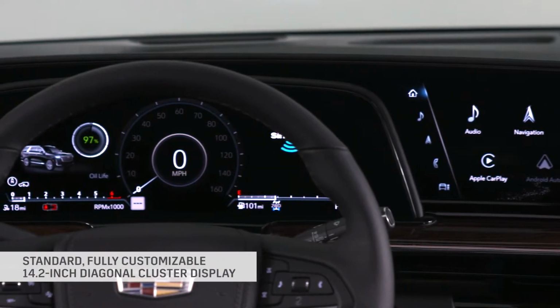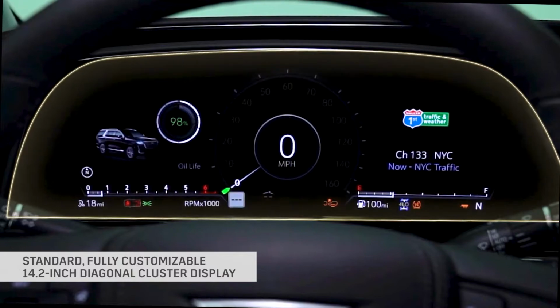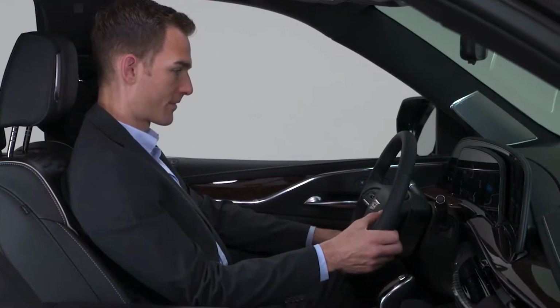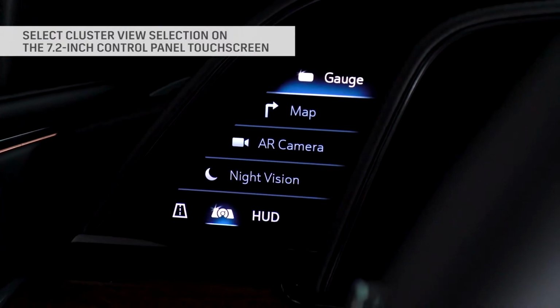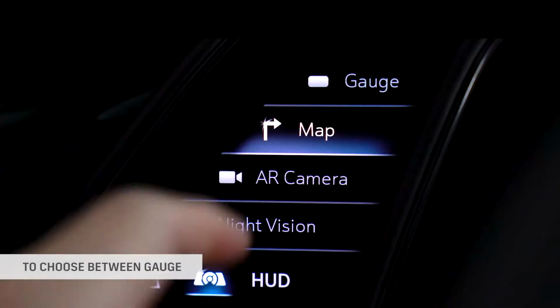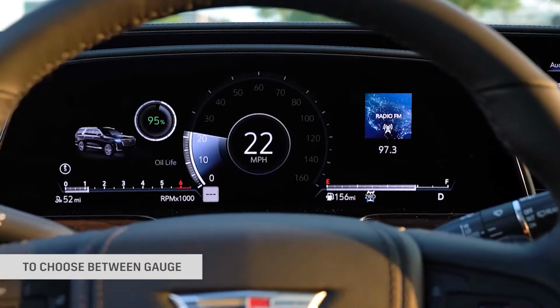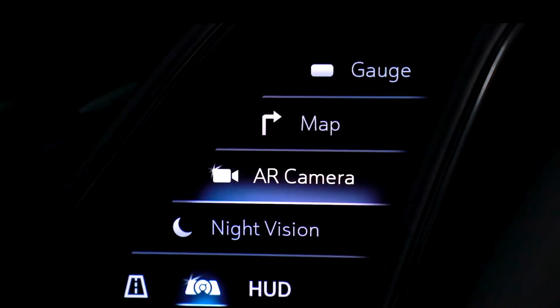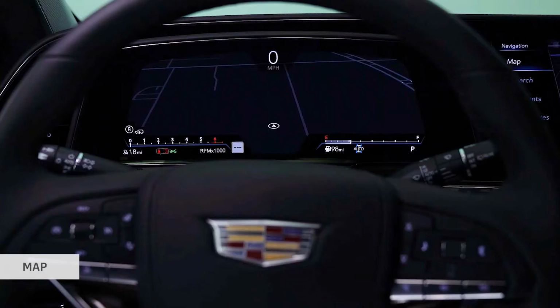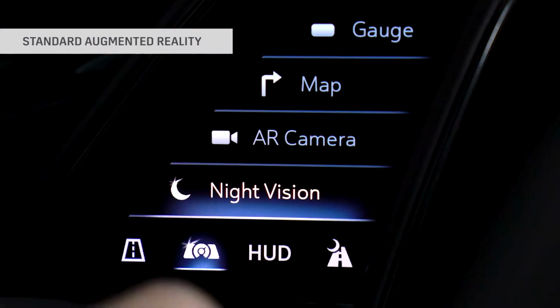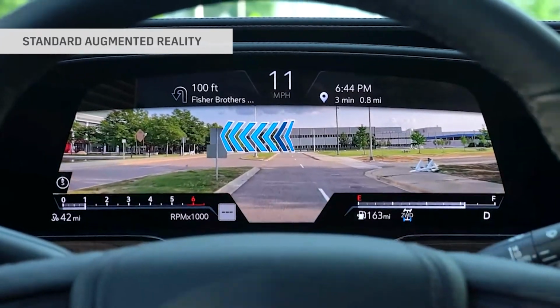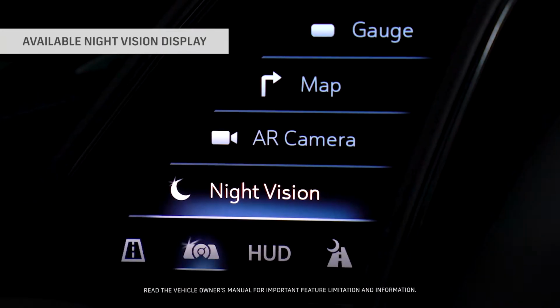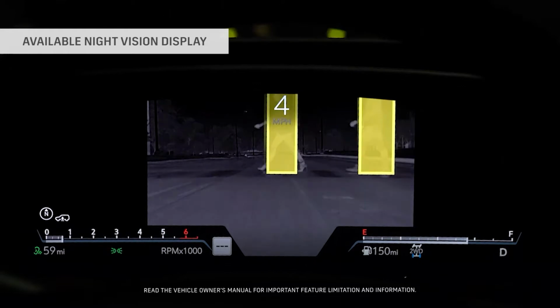Standard, fully customizable 14.2-inch diagonal cluster display sits directly in front of the driver. Select Cluster View Selection on the 7.2-inch control panel touchscreen to choose between Gauge, Map, Augmented Reality, or available Night Vision Display on the center cluster display.